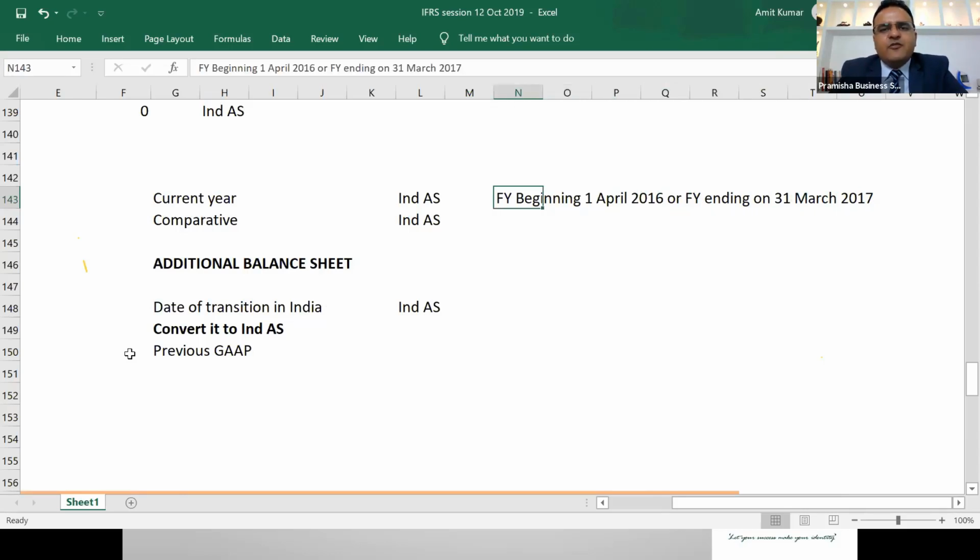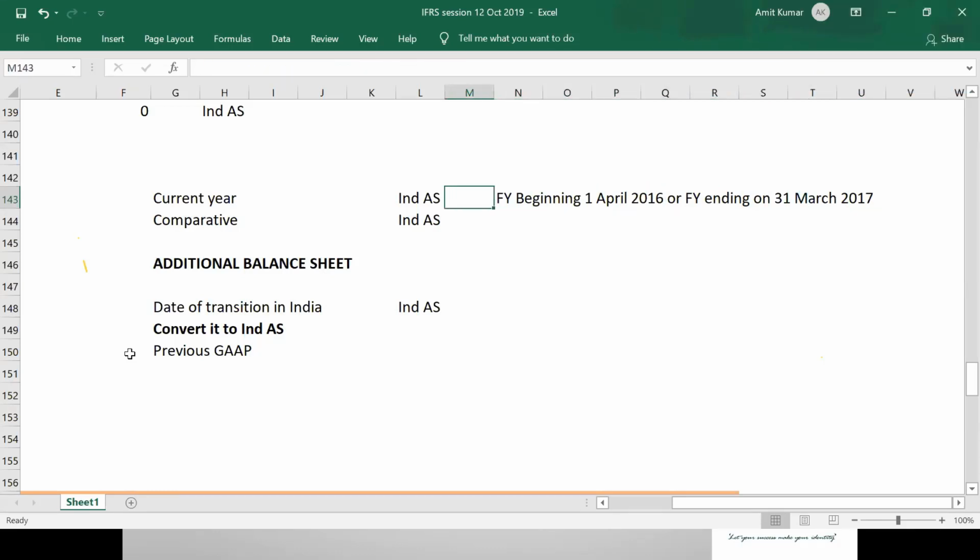Ind AS is applicable from the financial year beginning 1st April 16. I can say Ind AS is applicable for the financial year ending on 31st March 17. Agree? Yes.